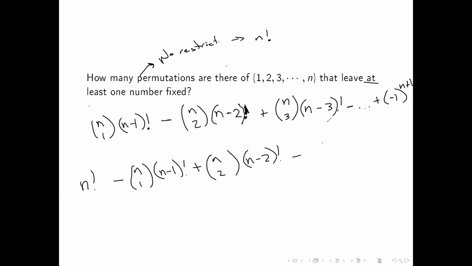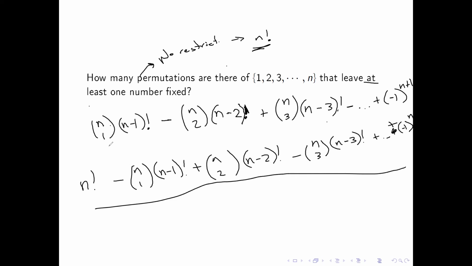So notice it looks almost the exact same thing. The one thing difference again is that it's n minus 3 factorial, and so on, up to -1 to the n. So it's plus -1 to the n. So we have this. Now, this is why this is kind of a critical difference. Notice if I had taken n factorial from up here and subtracted this whole value right here, it would just give me our answer. So in reality, it's based on the same idea.